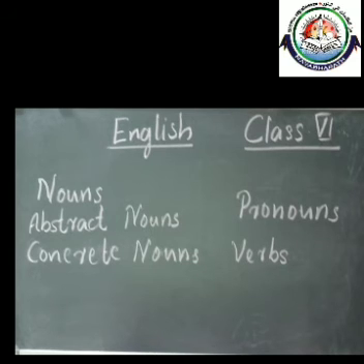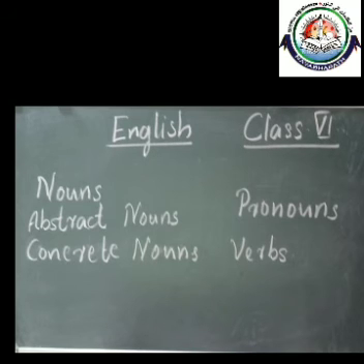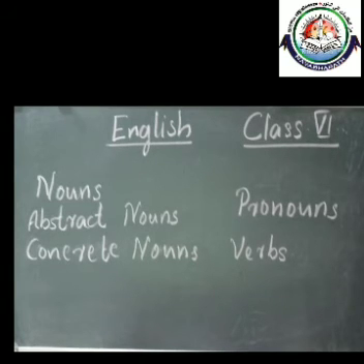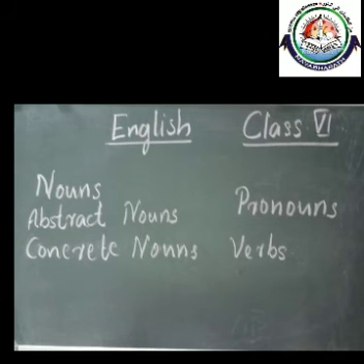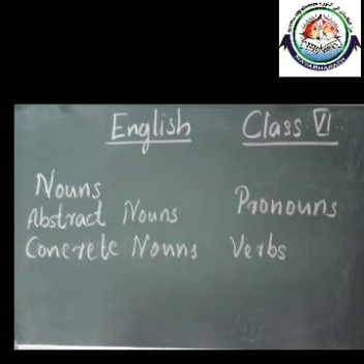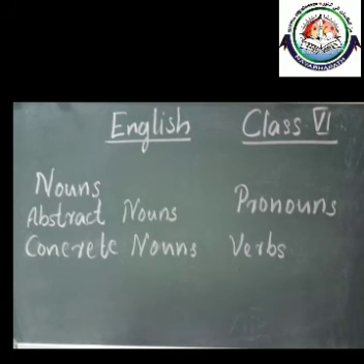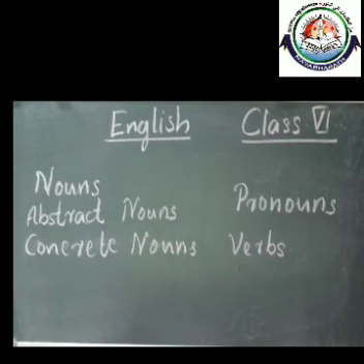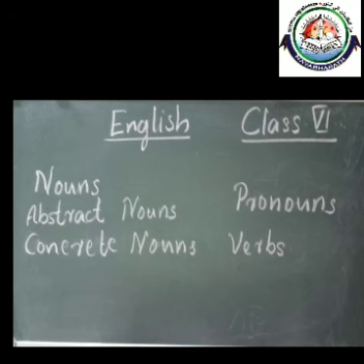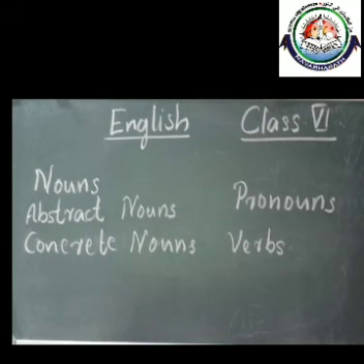It can be the name of a person. It can be your name also. It can be your father's name. And it can be even your pet's name also. It can be the name of an animal. For example, cat. It's the name of an animal. That is also a noun. And then it can be the name of a bird. Parrot, sparrow. And even the insects also. Spider, lizard. Those names also come under the category of nouns.